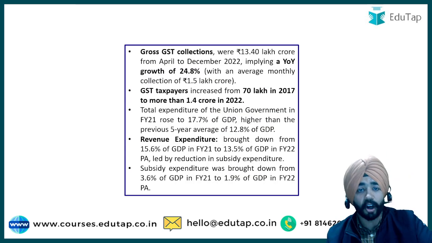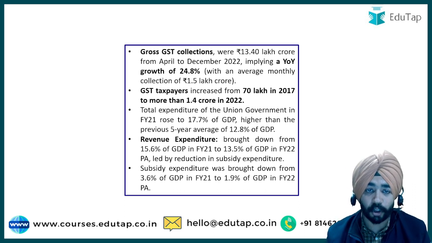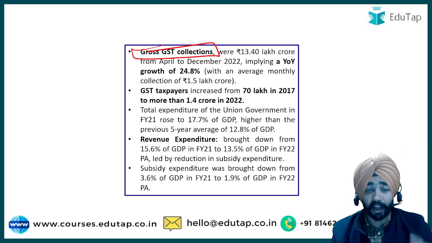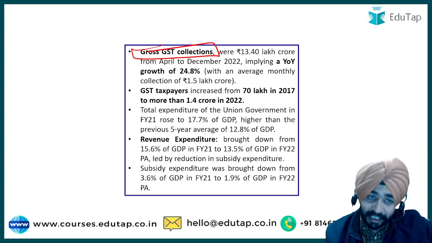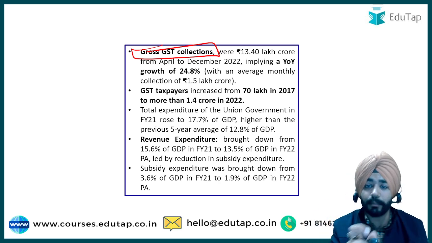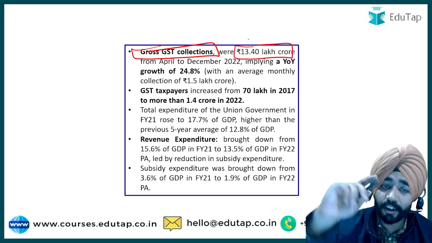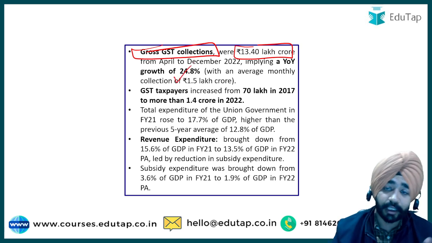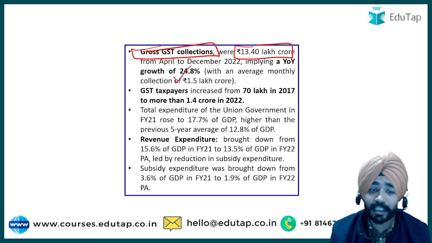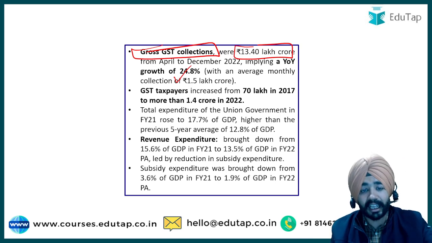Okay, now when I talk about the GST, again let's talk about GST collection. So मैंने आपको अभी क्या बोला था, average gross GST collection कितनी हो रही है, 1.49 लाख करोड़ रुपीस. Just we have discussed few things earlier. Now gross GST collection from April to December is around 13.4 lakh crore, which is a growth of 24.8%. Okay, then GST taxpayers if I talk about, they have also increased from 70 lakhs to around 1.4 crore.